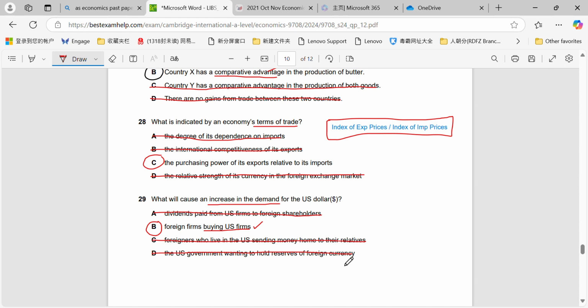28. Remember, terms of trade is the index of export prices divided by the index of import prices. Therefore, it has nothing to do with the dependence on imports, the competitiveness of its exports only, or the relative strength of the currency in the foreign exchange market. It is purely the purchasing power of its exports relative to its imports, as denoted by the formula that we use to calculate terms of trade that I've provided in here.